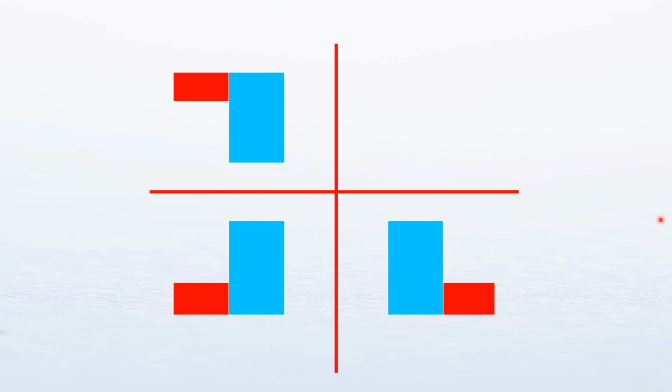Now let us look at this figure, which is more composite. If this figure is lying in the second quadrant, then when it has to be flipped along this horizontal mirror line, it will look like this, completely different, right? Now let us see along a vertical mirror line how it will look. It will look like this.